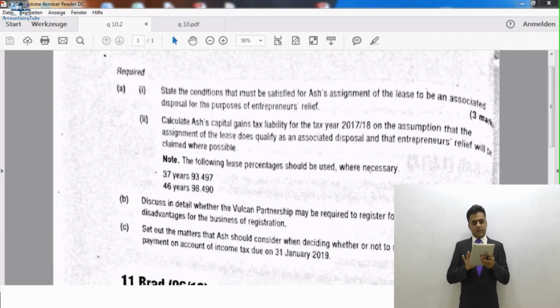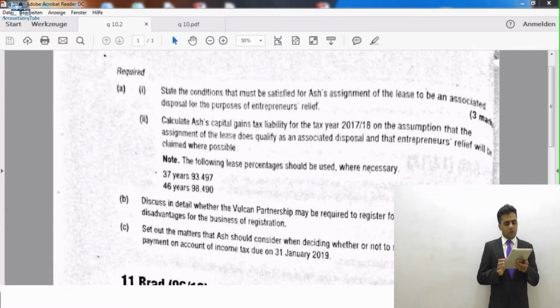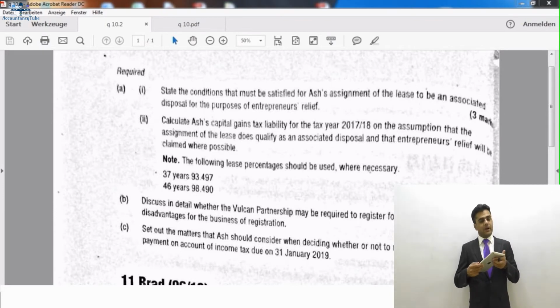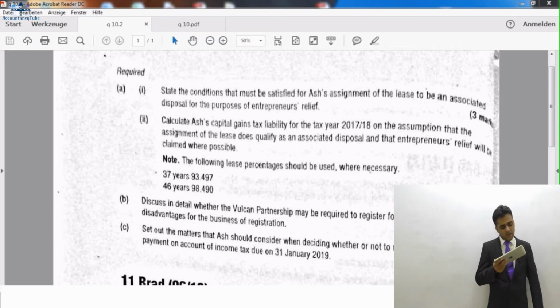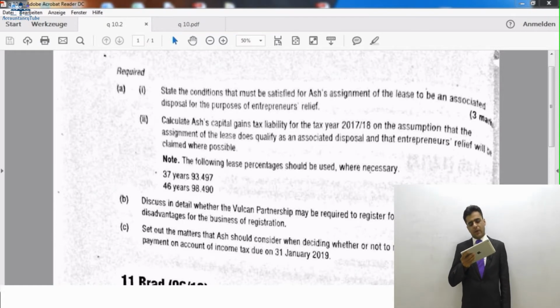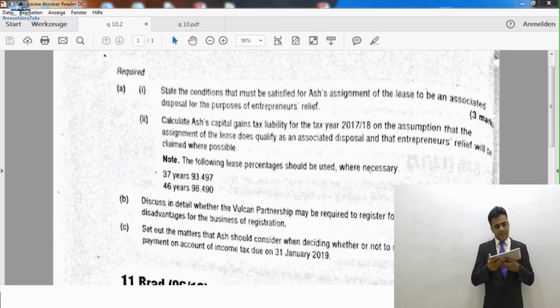Now if you could please open up your BPP exam kit and come to question number 10, which is ASH. Question name is ASH, and it is question number 10, page number 15 of our current BPP exam kit. It was examined in December 2012. Right then, now if we just read the requirement for now. So in the requirement it says we're only doing part A for now. So in part A1 it says state the condition that must be satisfied for ASH's assignment of the lease to be an associated disposal for the purposes of entrepreneurs' relief.